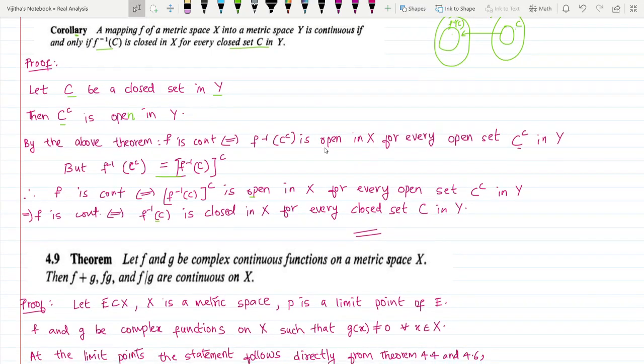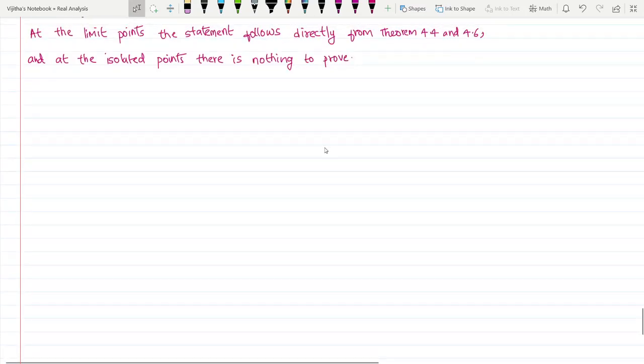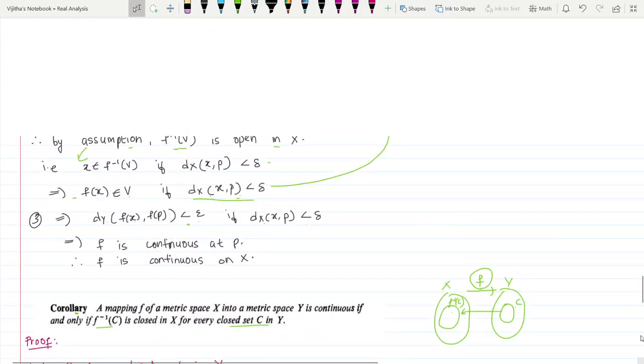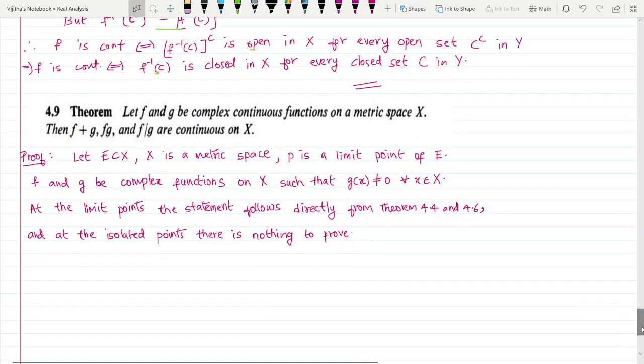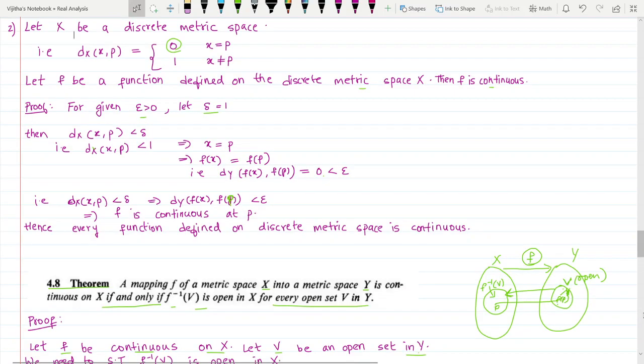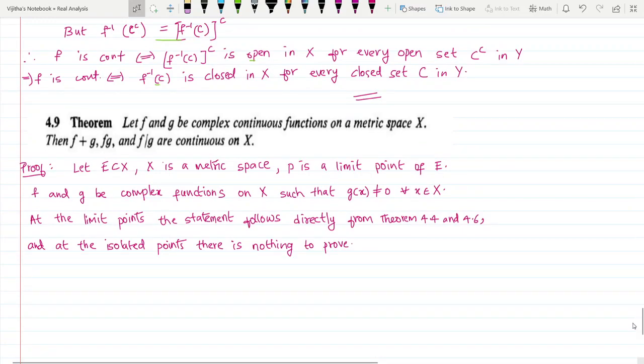Now we will see theorem 4.9. If f and g are complex continuous functions on a metric space X, then f plus g, fg and f by g are continuous on X. Okay, so a similar result we have already proved.